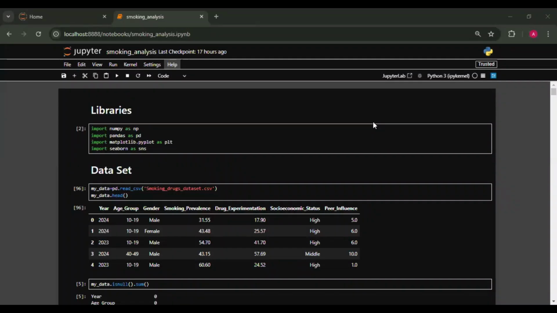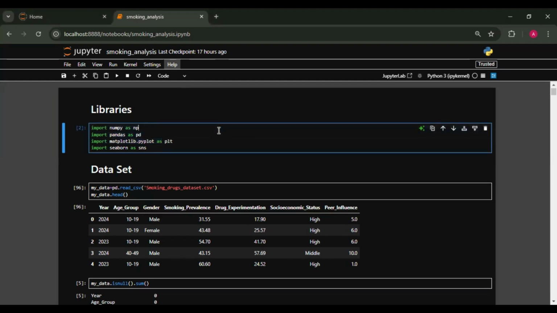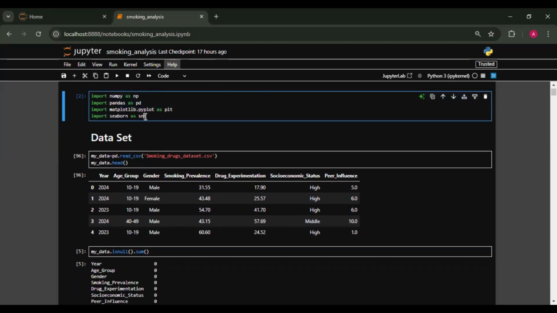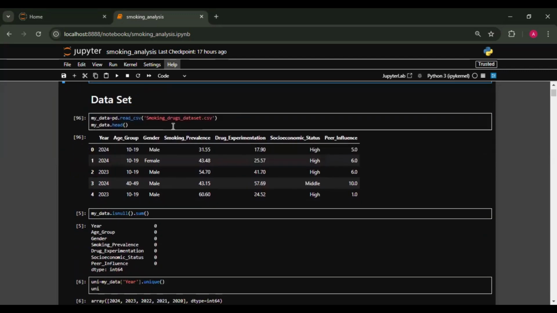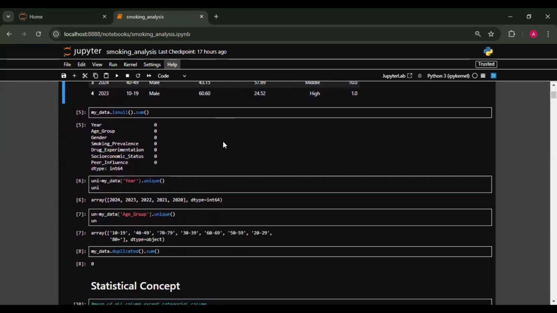Now I switch to the Python code. We need to analyze the dataset. Since the dataset was already clean and pre-processed when we downloaded it, we use these libraries for analyzing this dataset: NumPy, Pandas, Matplotlib, and Seaborn. The first step is to load the data, and after loading the data, we see the first couple of rows to see the data shape, the values, which type of values, and the column names.